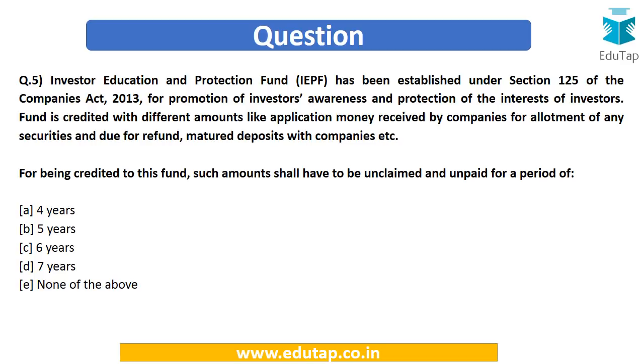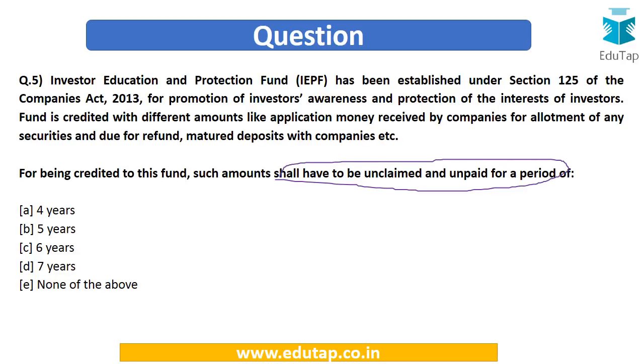Next question. The Investor Education and Protection Fund has been established under section 125 of the Companies Act for promotion of investors' awareness and protection of the interest of investors. In this fund, different amounts are credited or transferred, like application money received by companies for allotment of securities and due for refund, matured deposits with companies, etc. The amount is transferred to this fund if it is unclaimed. For being credited to this fund, such amounts shall have to be unclaimed or unpaid for a period of.